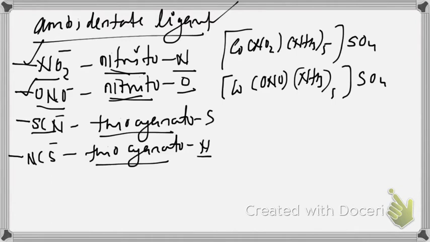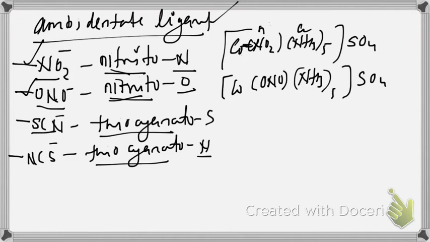Example, Co NO2 NH3 5 times. So you can see that we have amine, A, nitrito N. So you have to write the name amine first. How many ammonia? 5 ammonia. Then it is pentaamine. Pentaamine, nitrito N. Nitrogen is coordinating. Pentaamine, nitrito N, cobalt 3 sulfate.